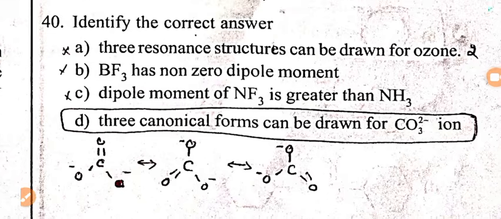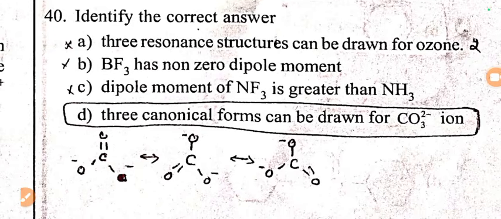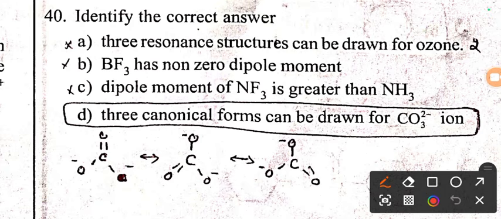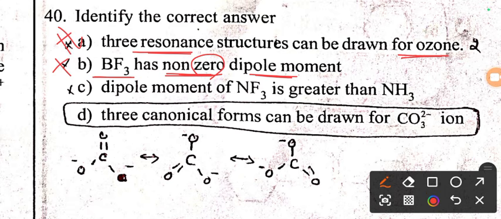We have next question, identify the correct answer for the given four statements. Statement A says that 3 resonance structures can be drawn for ozone. No children, only 2 resonating structures are possible for ozone. BF3 has non-zero dipole moment. Children, we know BF3 has zero dipole moment. So both these statements are incorrect.